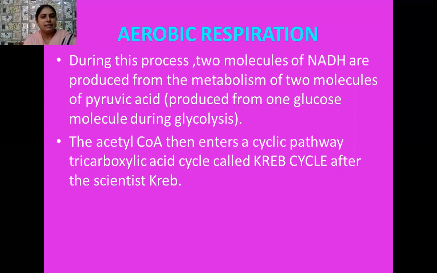So during this process, 2 molecules of NADH, which are actually produced from the metabolism of 2 molecules of pyruvic acid, are formed, and the acetyl CoA enters a cyclic pathway, known as the tricarboxylic acid cycle, or in short you can say TCA cycle or Krebs cycle, as it was first elucidated by the scientist Hans Krebs. In honor of Hans Krebs, this cycle is popularly known as the Krebs cycle.